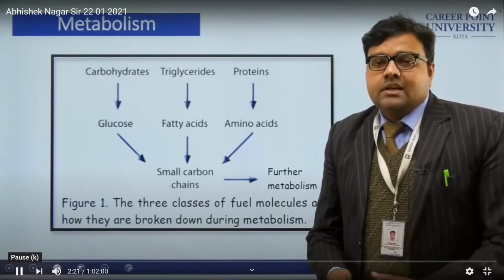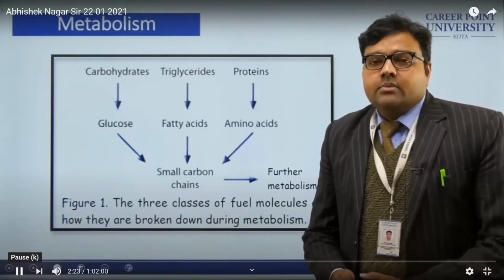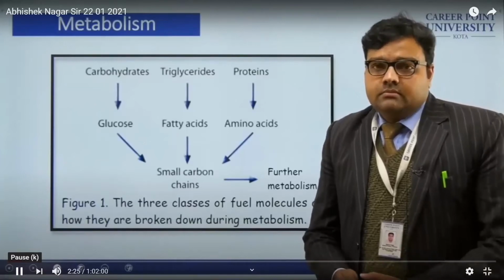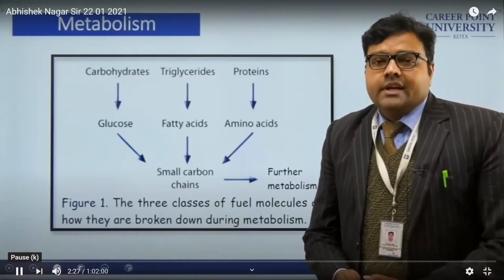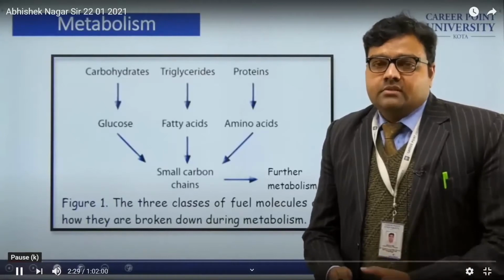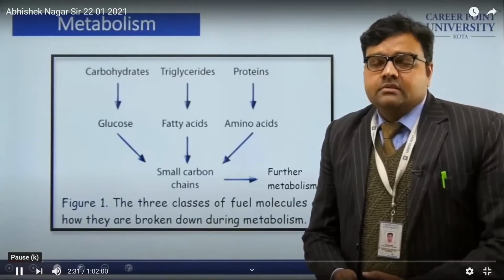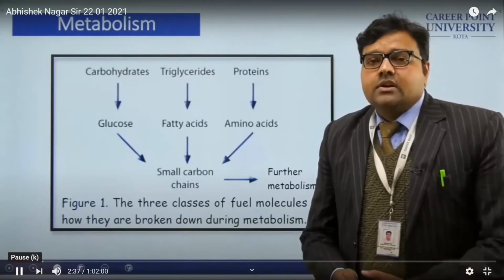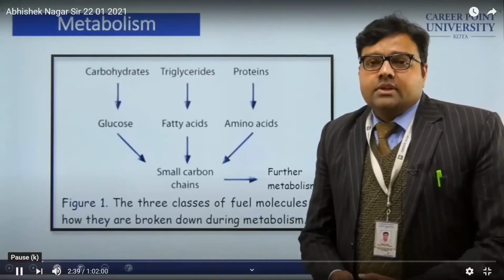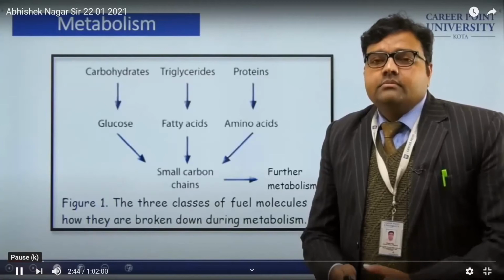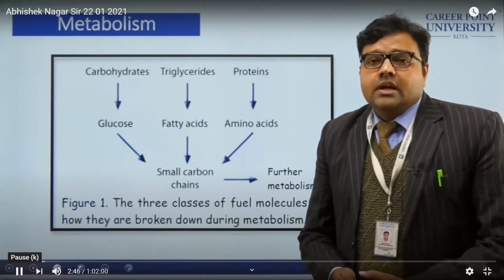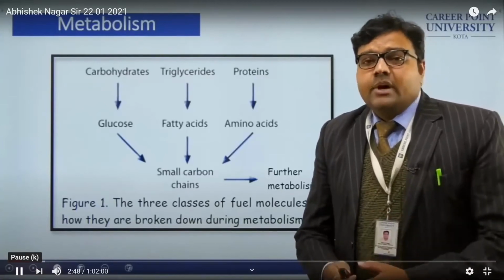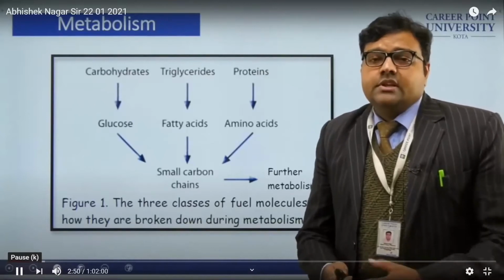For example, carbohydrate on catabolism forms glucose. Proteins on catabolism form amino acids, and lipids on catabolism form free fatty acids. So these are also known as the building blocks of our body. Further, these molecules participate in the biosynthesis process, also known as anabolism.